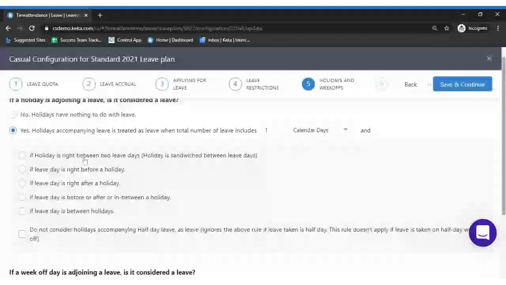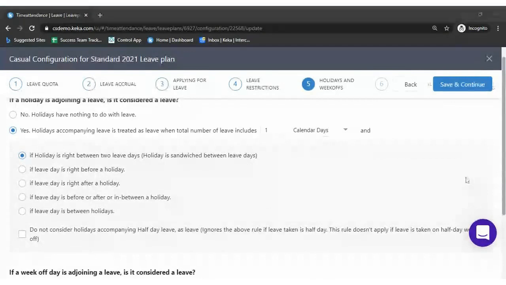I'll repeat it twice. The first case is if the holiday is right between 2 leave days. Holiday sandwiched between 2 leave days. So let's assume the holiday is on Wednesday, and you are trying to apply on Tuesday and Thursday. For the first case, we have taken Wednesday as a holiday and Tuesday and Thursday as working days, but still the employee applied for leave on the 16th and 18th.